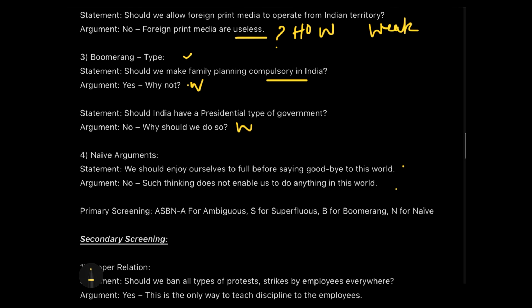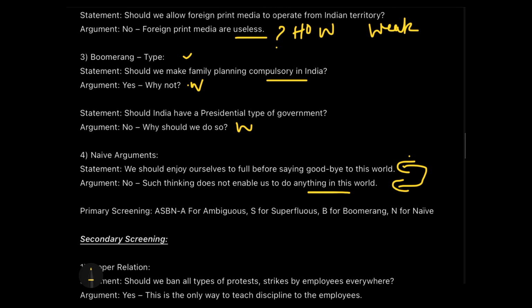But don't you think that the argument given here is a simple assertion? A simple assertion of the statement, a personal idea, isn't it? Yes, it's a personal opinion. It lacks substance or reasoning as to why the person thinks so. So those kinds of things are called naive arguments, which is simple restating. जो ऊपर लिखा है वही नीचे लिखा है, just in a rephrased manner. That's called naive arguments.